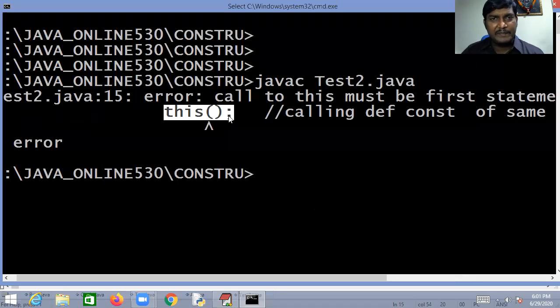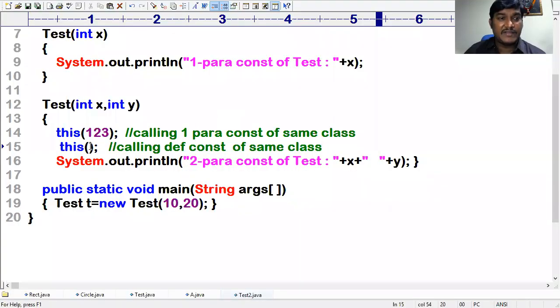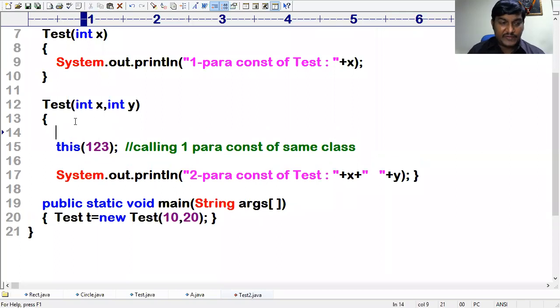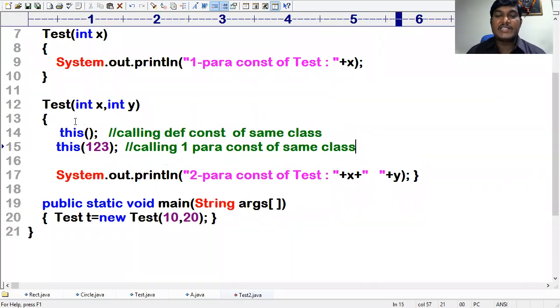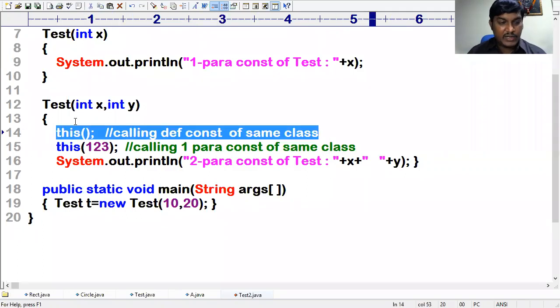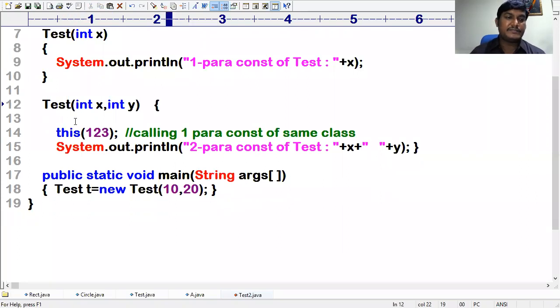A moment back, we did the same. Now it is telling something else. If you write this one first, it is saying you have to write only this one. That means you should not write more than one this in the constructor chaining, gentlemen. Only one you have to write.